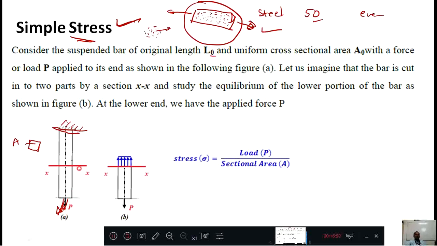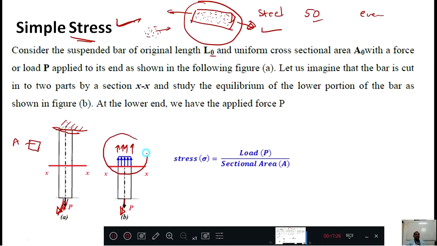When I pull this one, it will not come out. Why? Initially it will start resisting. That resistance offered inside can be drawn this way. Here I will take one section and I will go inside and watch what is happening inside. What is happening inside is, when I pull this force P downwards, some particles are resisting that force in the upward direction.